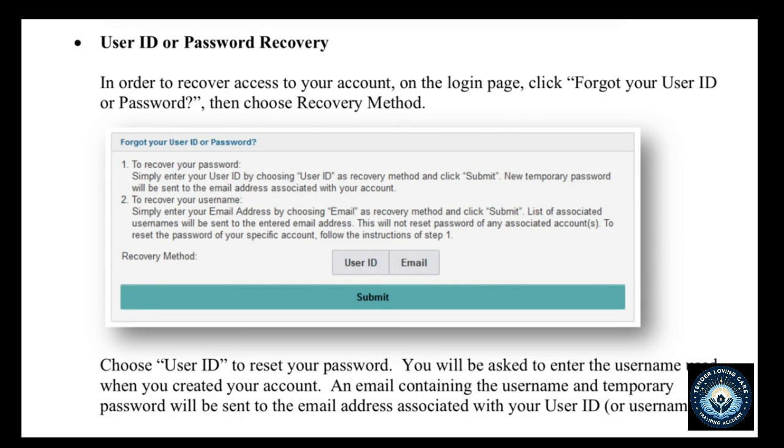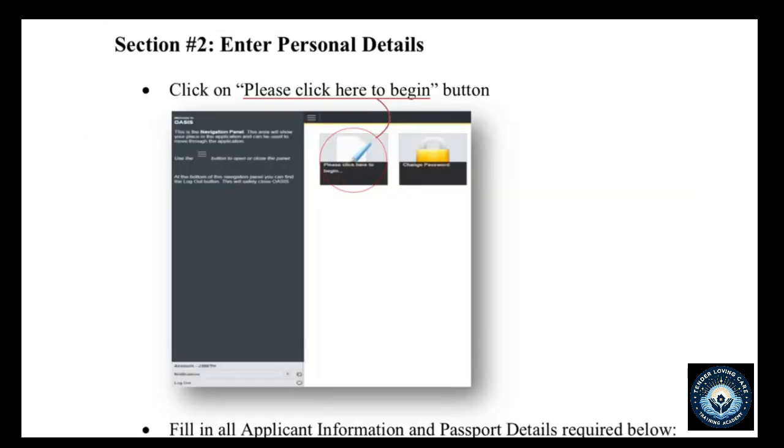Your username and your password recovery. In order to recover and to access your account, on the login page, you must click on forgot your user ID. So this is just a recovery method that you just need to know.